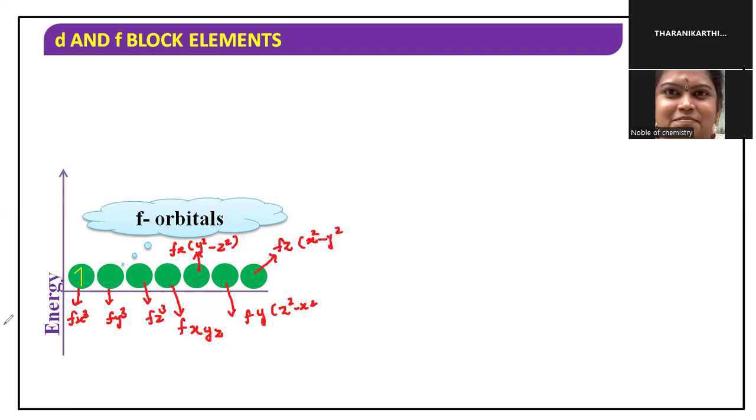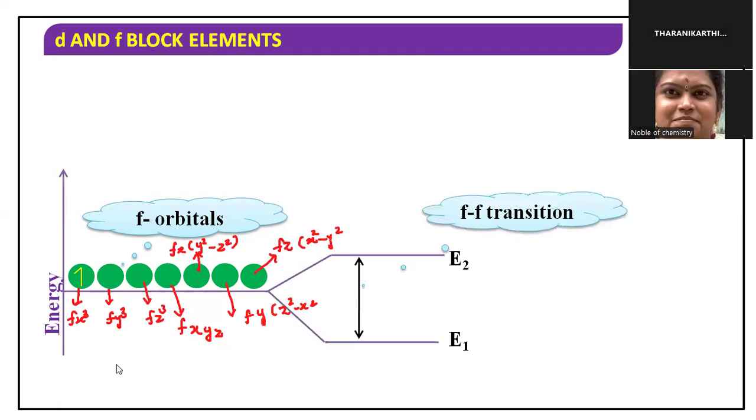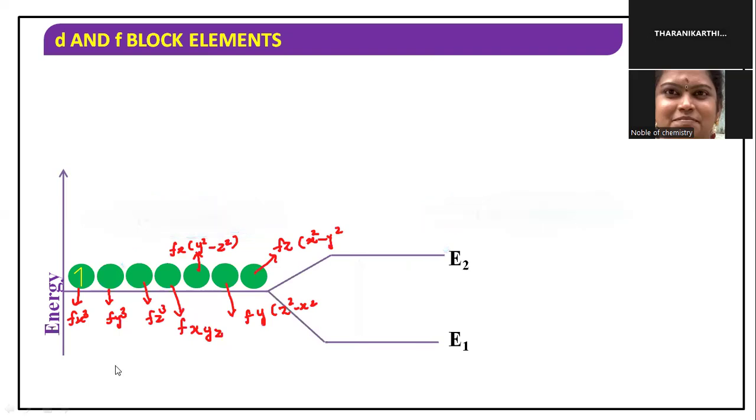These also split up into two energy levels. Four of them are at a lower energy level, and the remaining three are at a higher energy level.